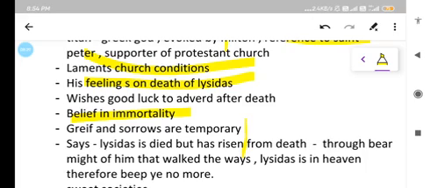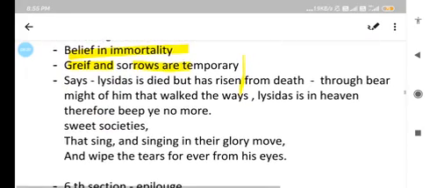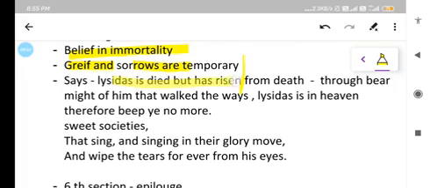Grief and sorrows are temporary. John Milton here in the poem is saying grief and sorrows are temporary and not permanent, and this will also fade away. John Milton says Lycidas has died but has risen from death. So here in the poem Lycidas, John Milton is saying a very important line, and that is Lycidas has died but has risen from death.